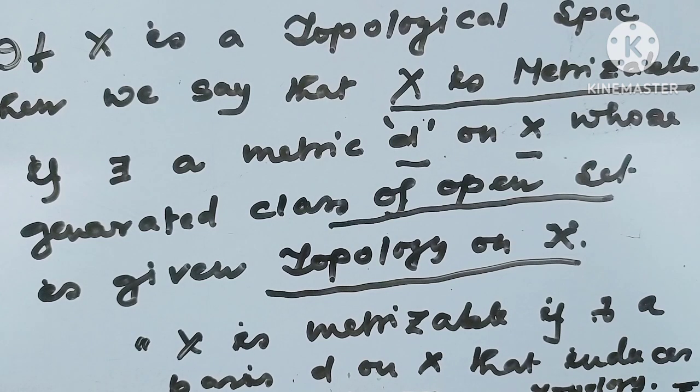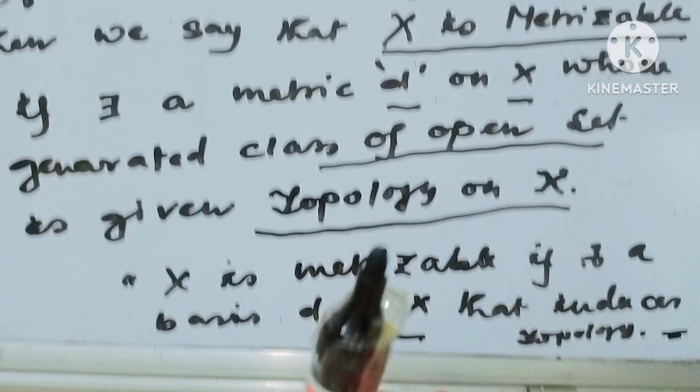I hope all my viewers have understood when a topological space is metrizable. Today I will stop here. I hope all my viewers have understood what the metric topology is and when a topological space is said to be metrizable.